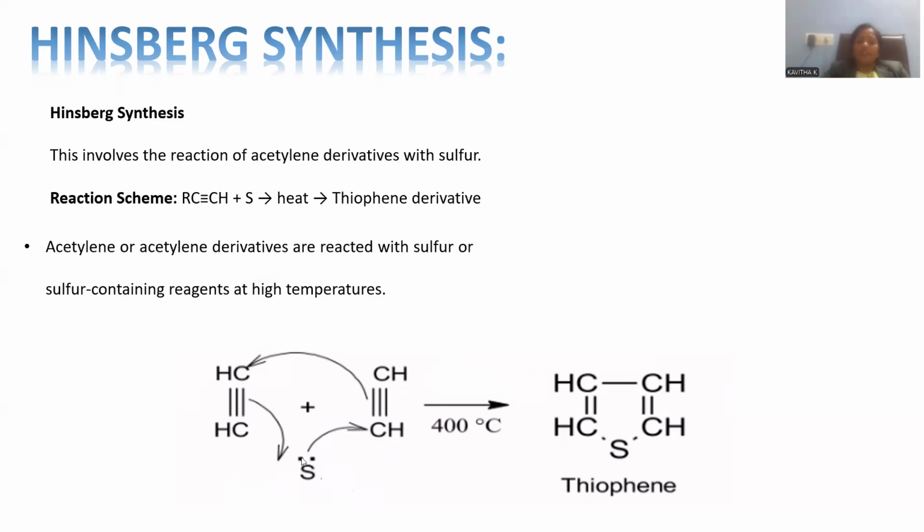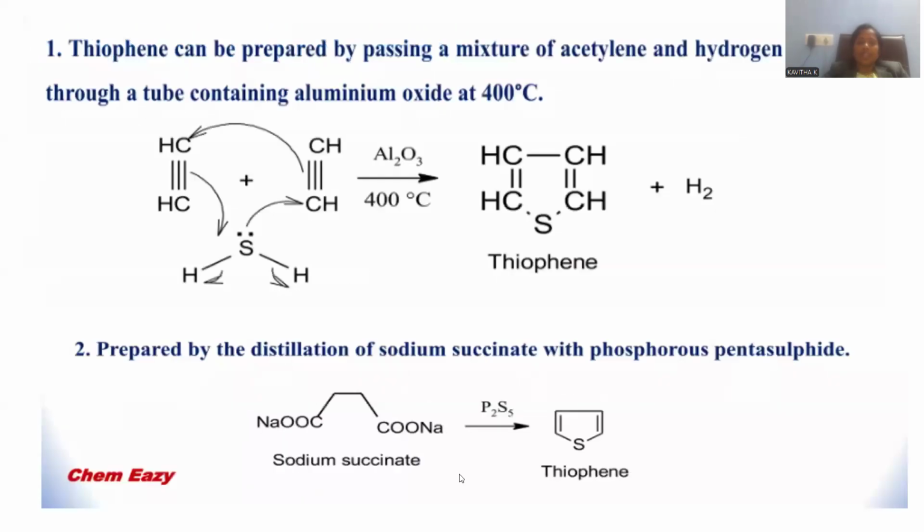manner. The lone pair of electrons on the sulfur will participate in bonding with the carbon, and the pi bond is immediately delocalized in order to form the carbon-carbon sigma bond. And this pi bond is moving between the carbon and sulfur, so that a 5-membered ring system will be originated. This is the way thiophene formation is possible by Hinsberg synthesis. Thiophene is obtained by blending with the powder of sulfur at 400 degrees centigrade.